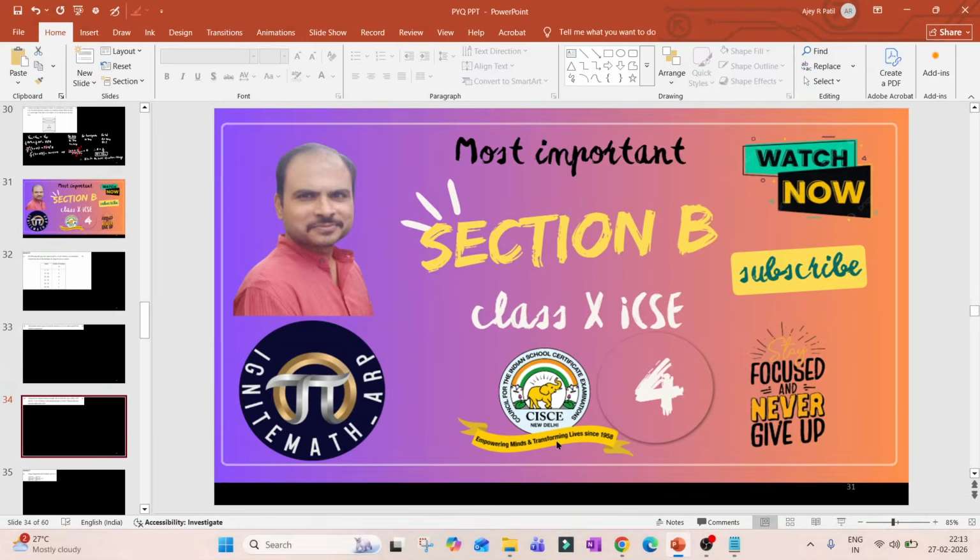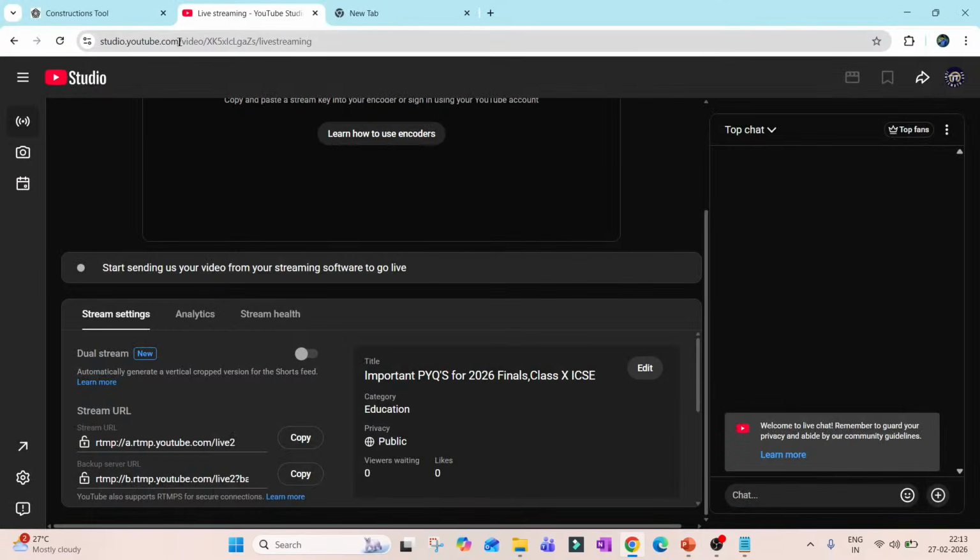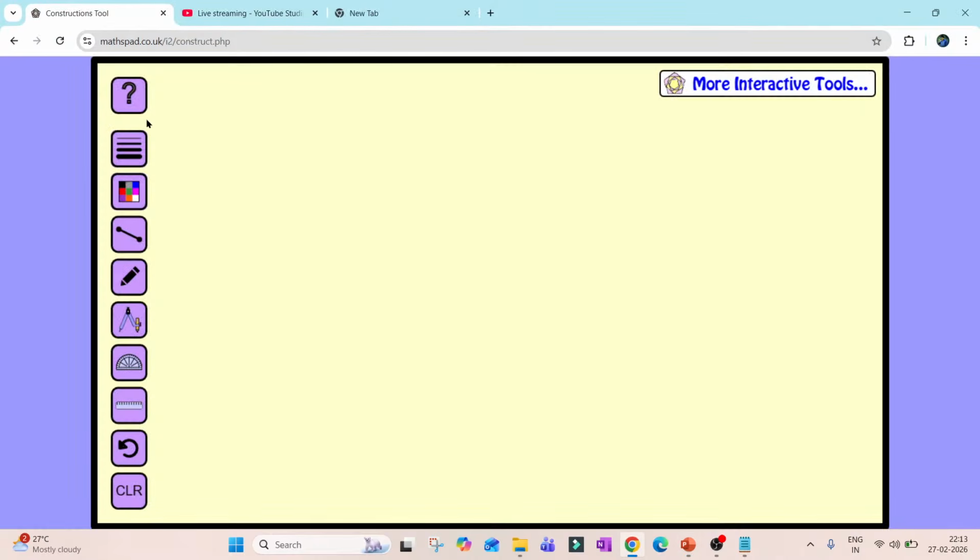Consider a triangle ABC in which AB is equal to 6 centimeter. So what are you supposed to do over here? Let me try constructing this, if it is possible. Now what is the question over there? You are supposed to construct a triangle. Clear, right? So the data you must know, children. What is the data over there? One angle is given to you as 120 degree, and the sides were given to you.